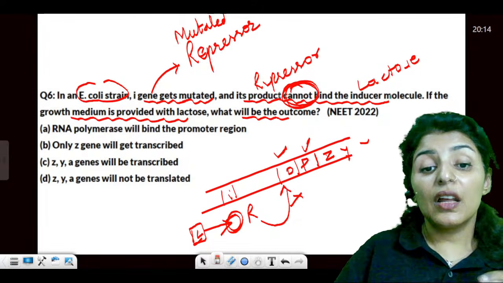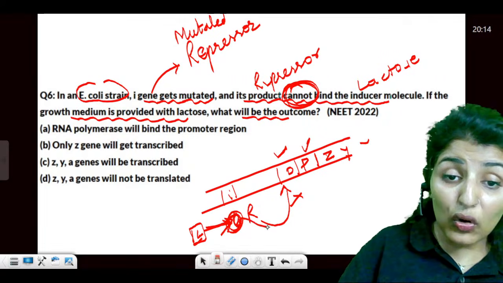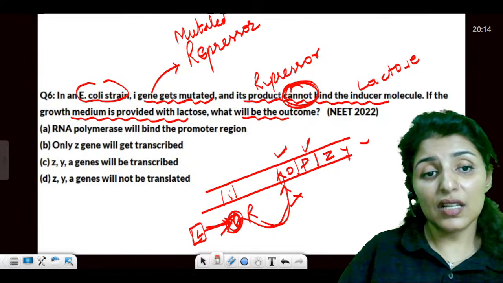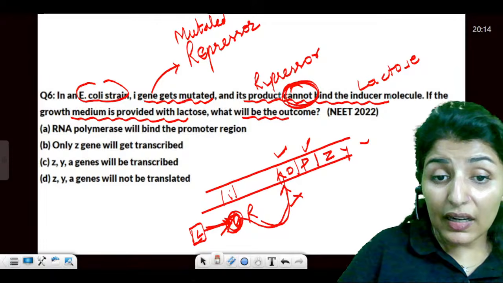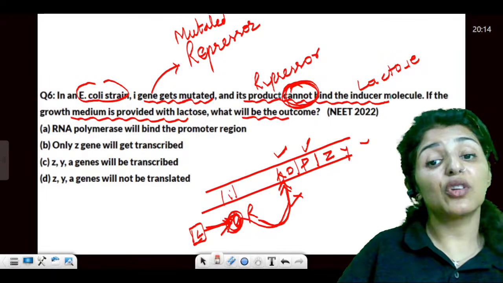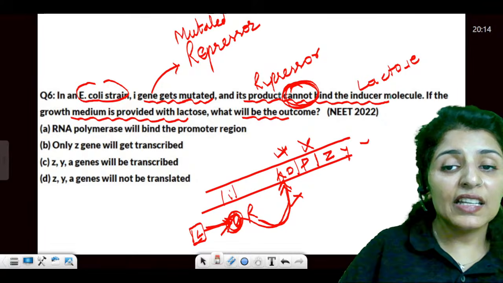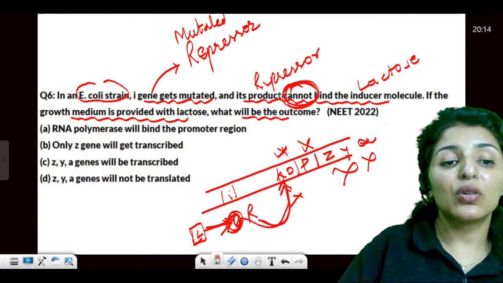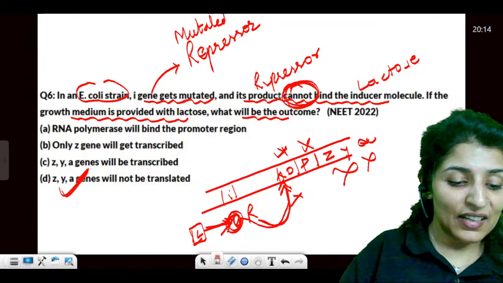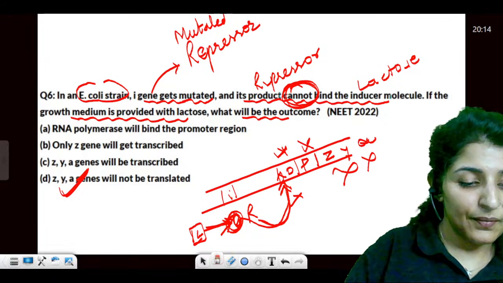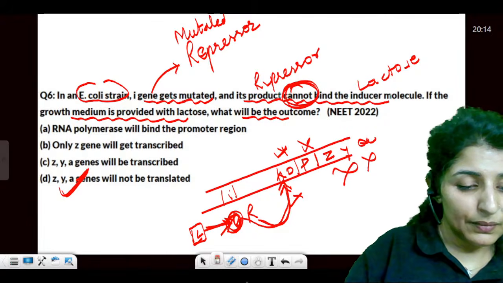What will happen? If lactose will not bind with the repressor, then the repressor can go and bind with the operator. Yes or no? So when the repressor can again bind with the operator, RNA polymerase will not bind to the promoter and the ZYA genes will not be expressed. Are these points clear? Please tell me that this question is clear to you all.